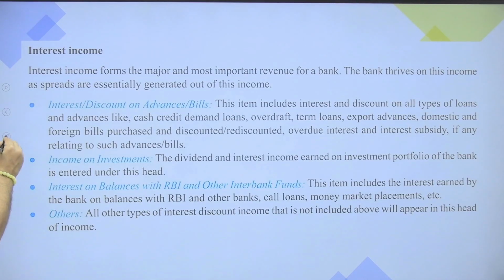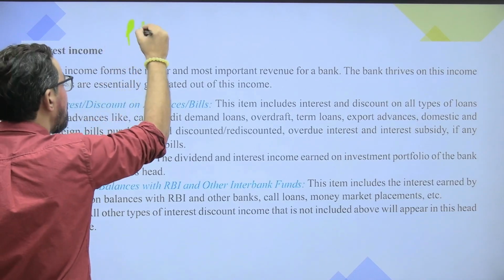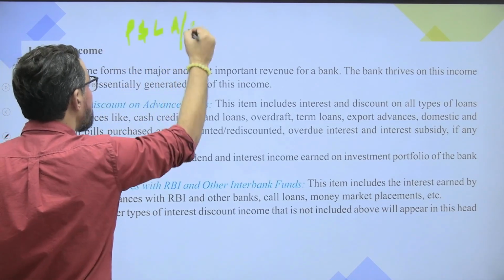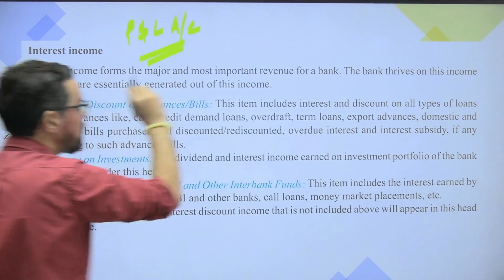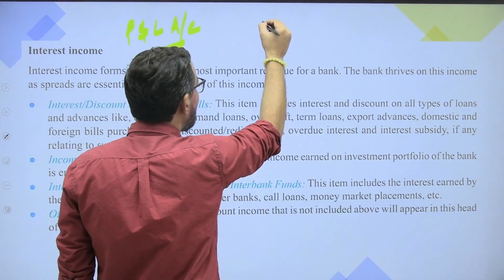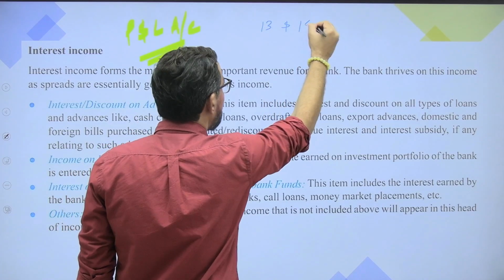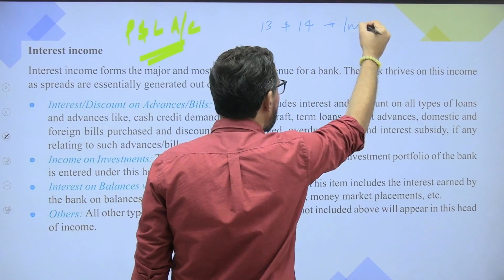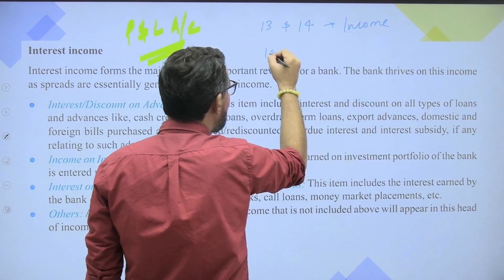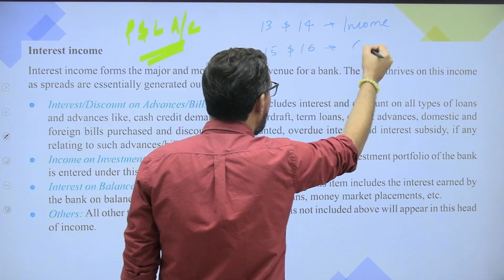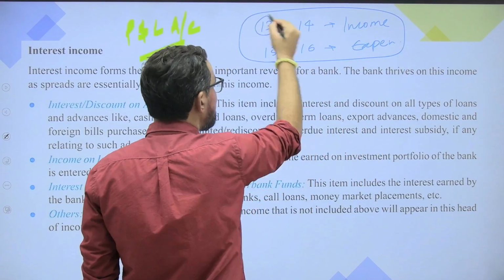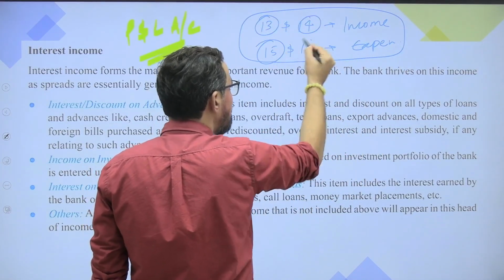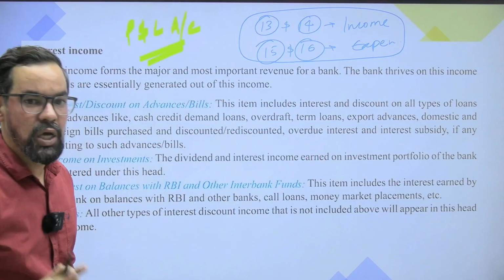Okay. Now, these are the components of your profit and loss account. If you talk about the profit and loss account, with this we get to know about the net profit or net losses. The components under this particular one were 13 and 14. Okay, 13 and 14 are related to income. And 15 and 16 are related to expenses. So this is interest income, interest expense, other expense. Okay, then 17th one is profit and loss account.